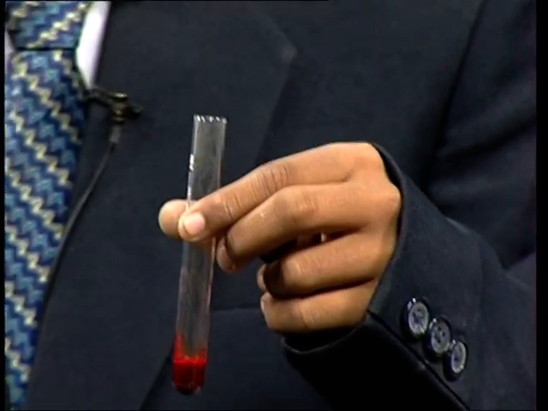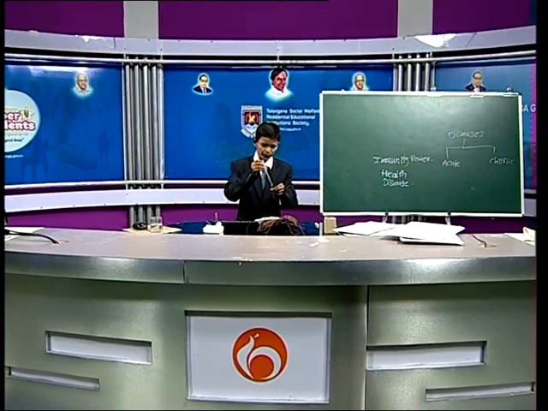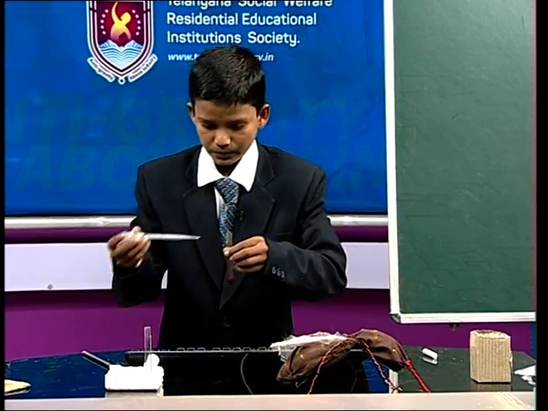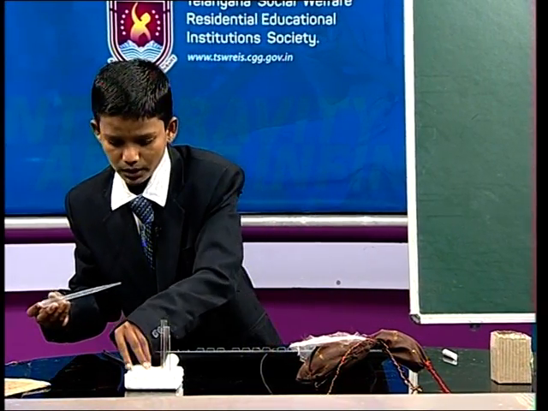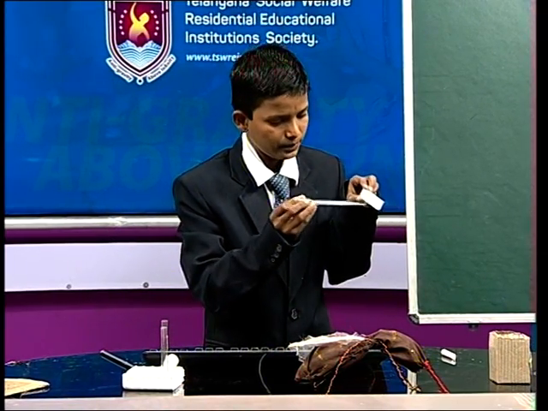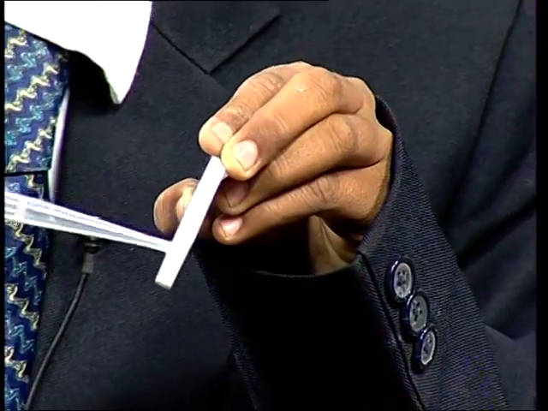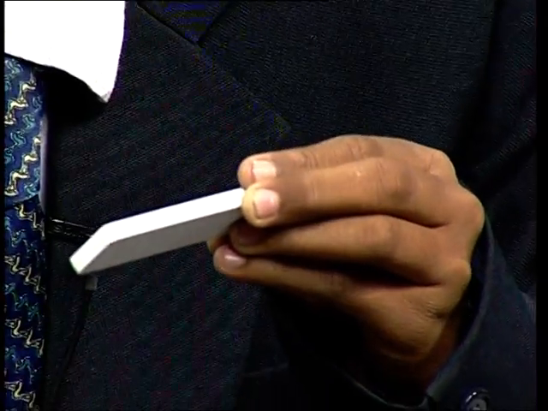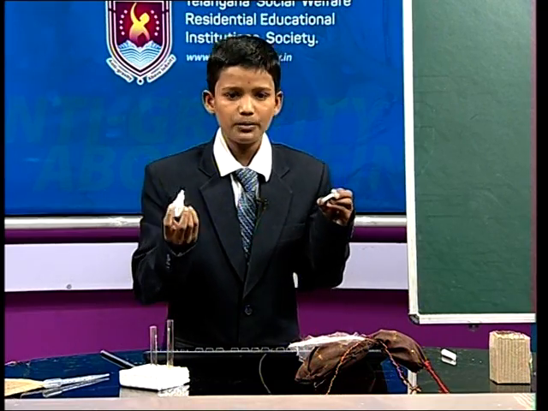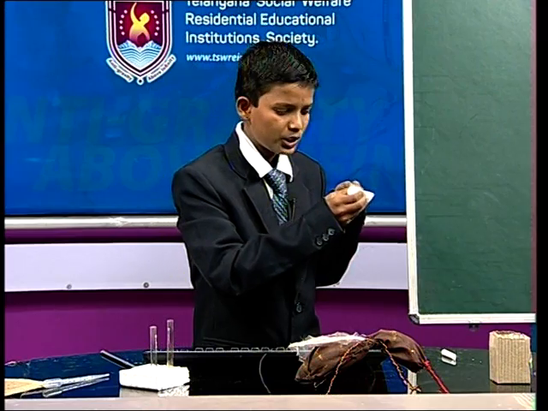Dip the dropper, take some blood and apply that blood on the test kit. This is a malaria test kit. We apply it here and keep it. After that we add 3 drops of buffer solution into it.